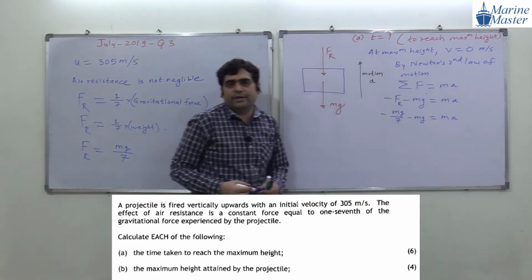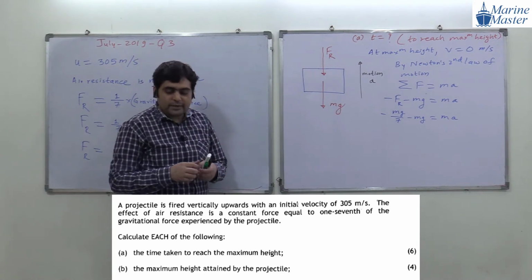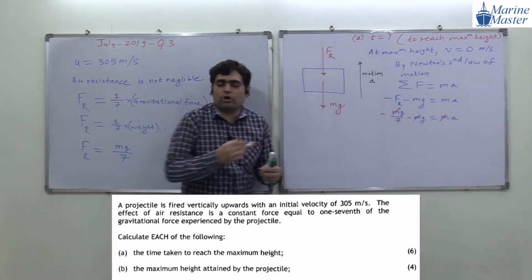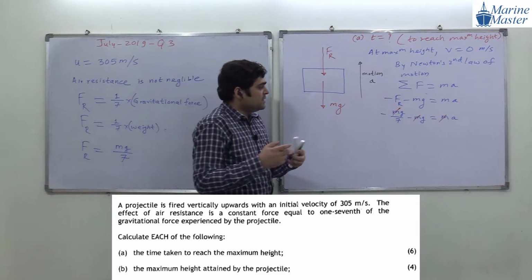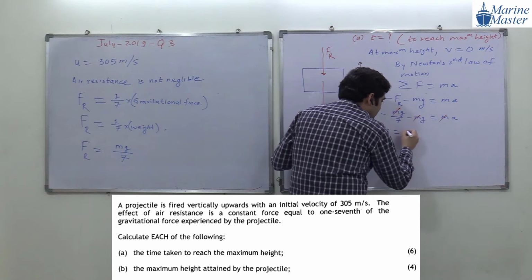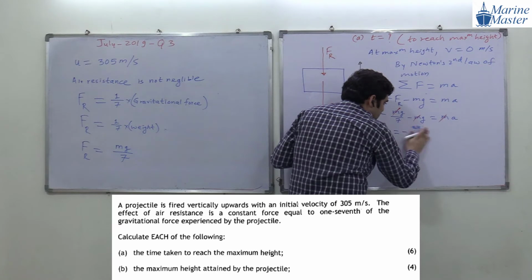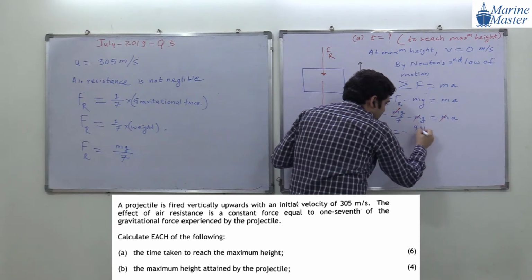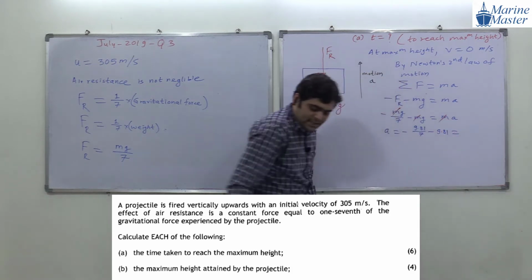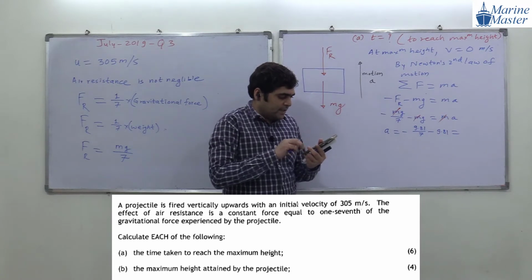What is common in each and every term? m is common, so we can cancel this m, because it is common in each and every term. So acceleration will become minus g by 7 minus g, which is minus 9.81 divided by 7 minus 9.81. Everyone, please calculate this acceleration. Are you getting my point?